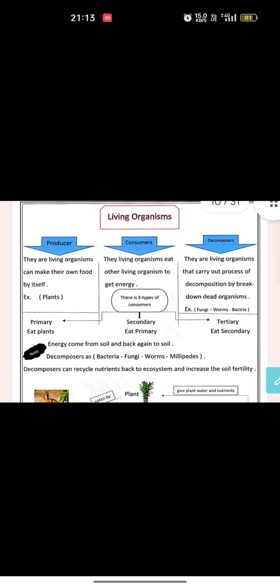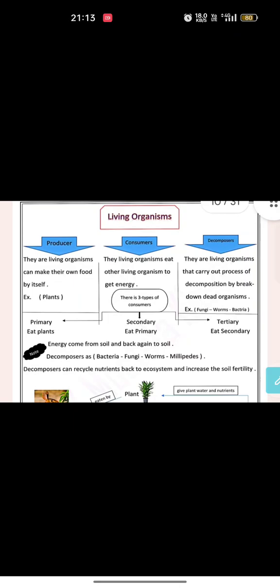Number two, consumers. Consumers, they are living organisms that can't make their own food by itself. So it does what? It feeds on other living organisms, such as primary consumers, secondary consumers, and tertiary consumers. Primary consumers, they are living organisms that feed on the producers.